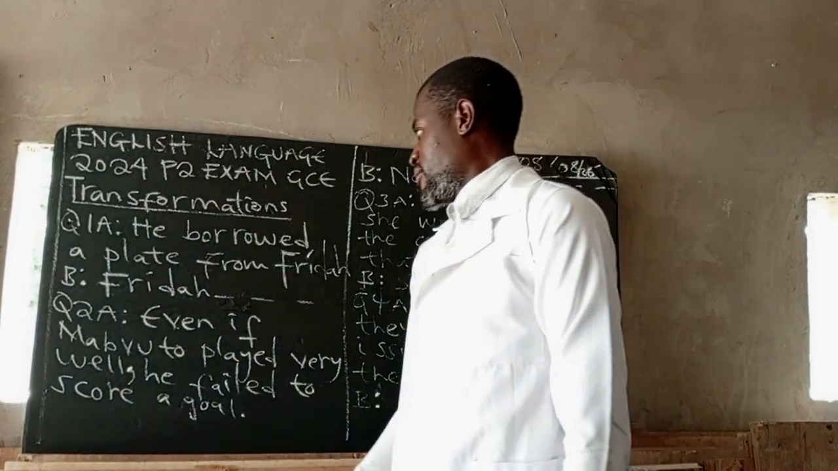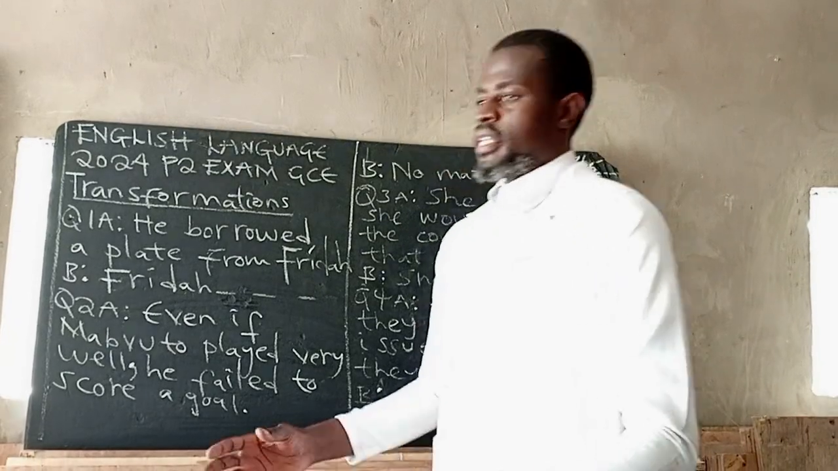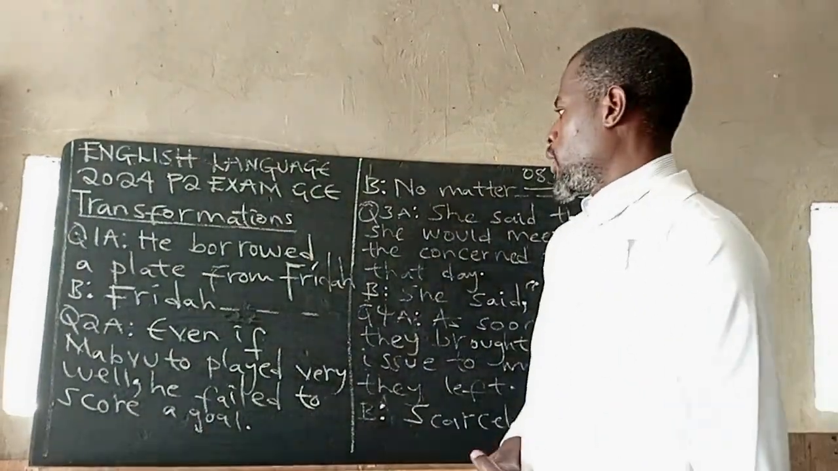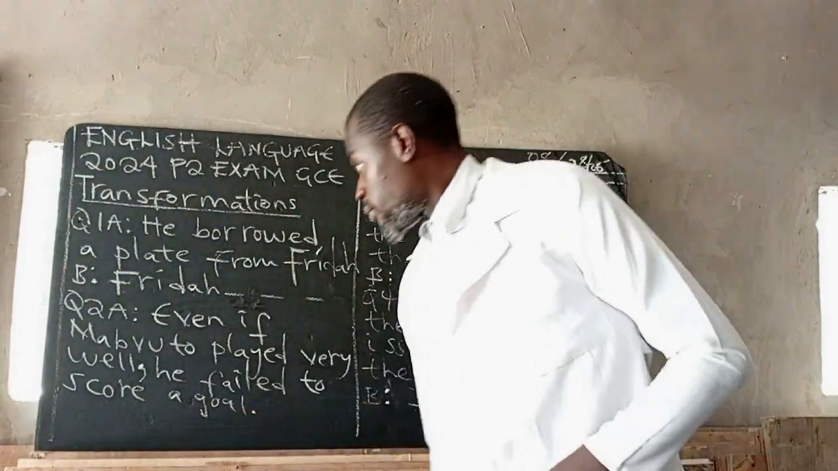Meaning Frida was giving to, as I said earlier. Those are the two prepositions that will help you to remember: you borrow from and you lend to. Okay, let's go to number 2.